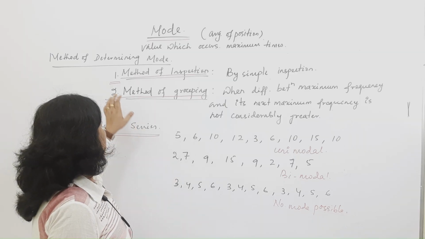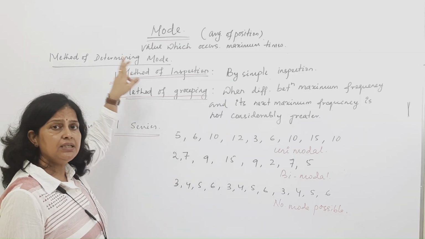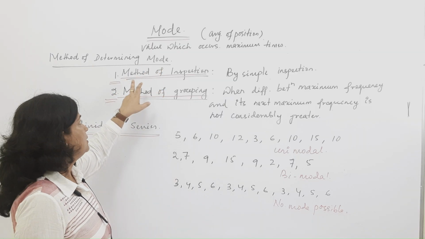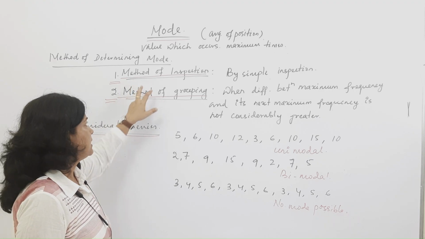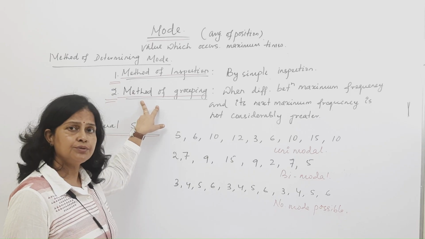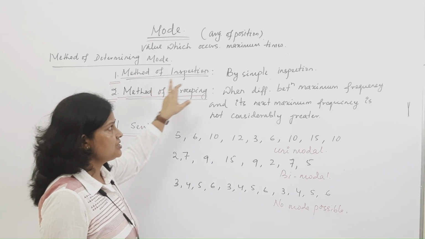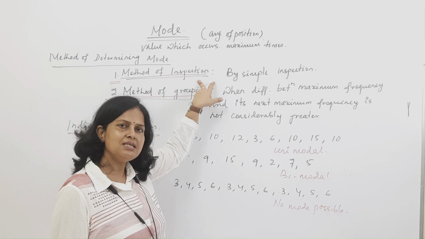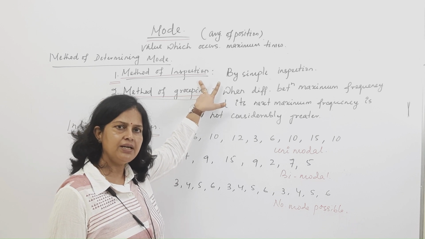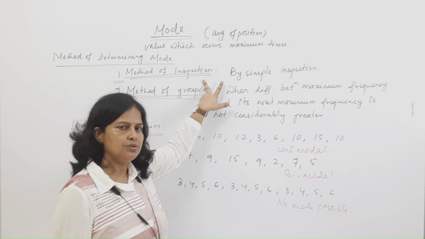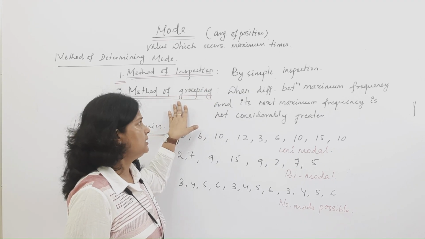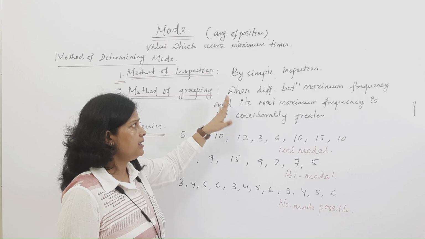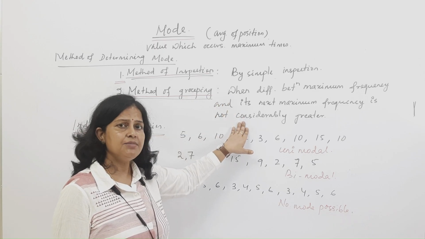To determine the mode, we can use two methods. Method one is the method of inspection. The second method is the method of grouping. Method of inspection is nothing but just seeing the series and finding the mode. And method of grouping is a method in which we compare the maximum frequency